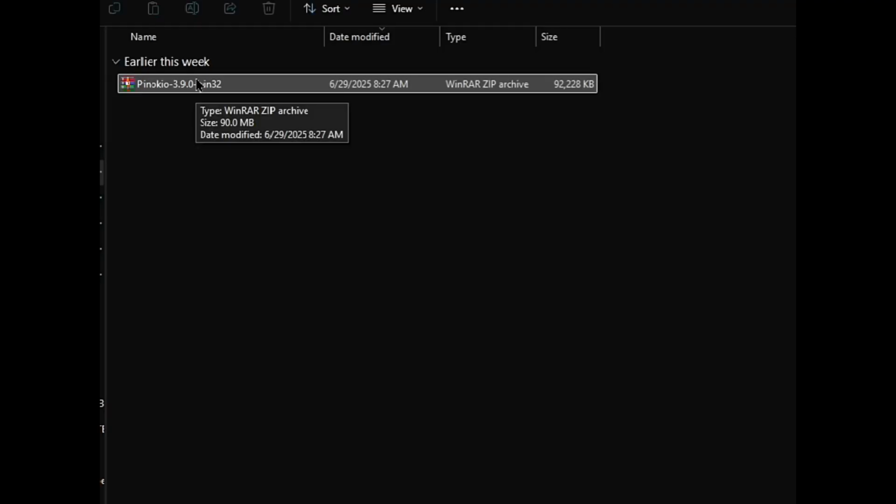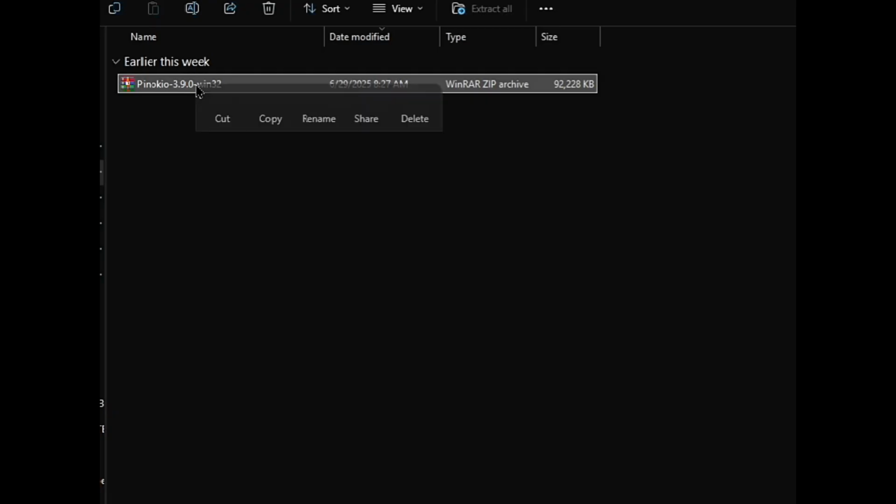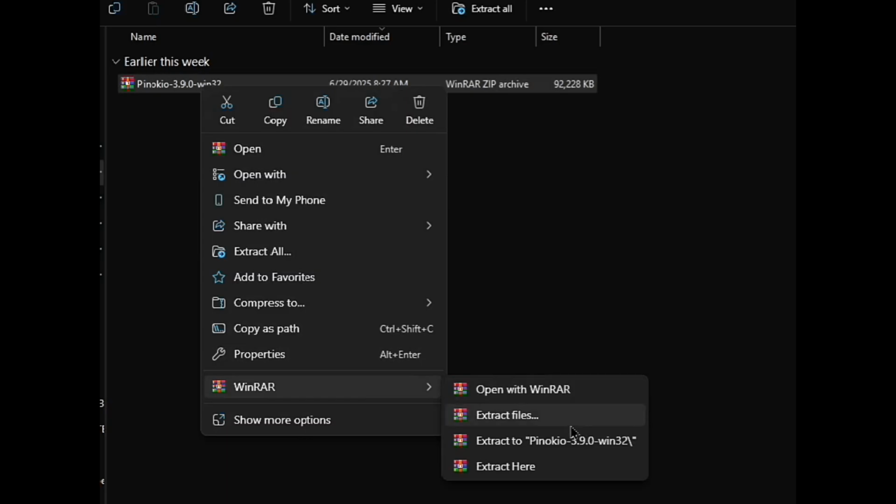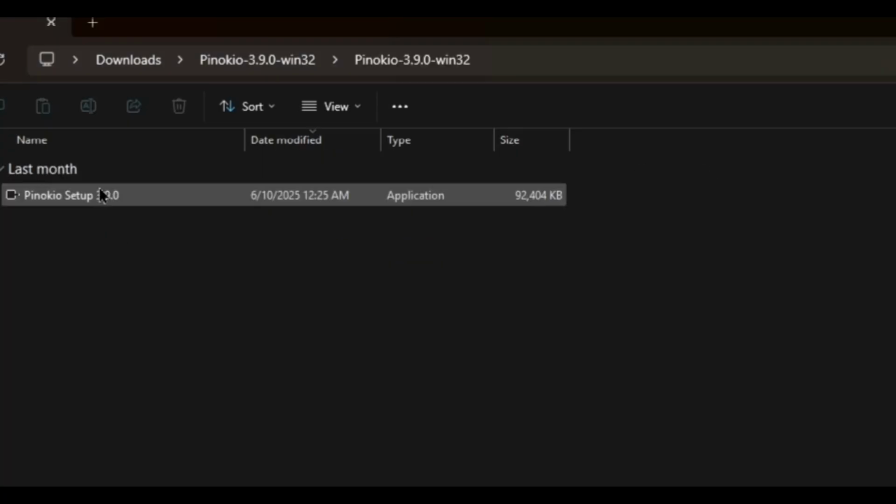Once you're done, you'll get a file like this. Yours might look different because you're probably using the default Windows zip file, but either way, just go ahead and right click it, then unzip it. For WinRAR, you do it just like this. I'm going to extract it to its own folder right here. And then you'll have a simple installer just like that. Go ahead and click it.